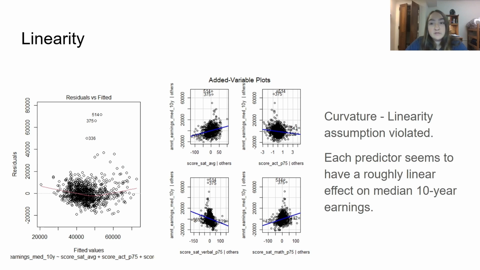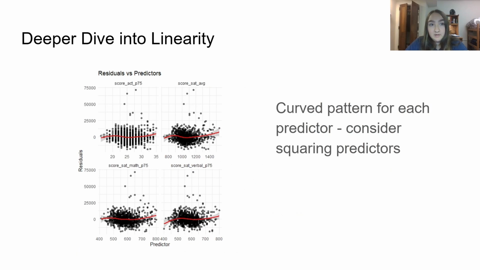So for the linearity assumption, this was violated because there is curvature in the residuals plot. In this deeper dive into linearity, I looked at the residual plots for each independent predictor, and they all have this similar curved pattern, so I want to square these predictors.